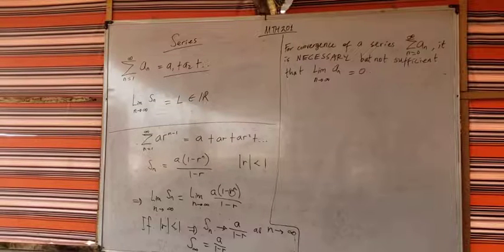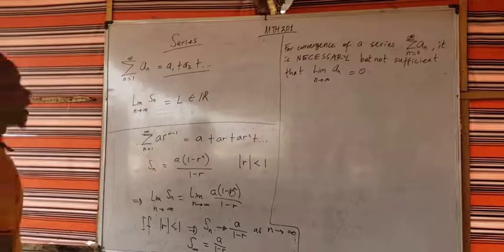But once you check the limit as n approaches infinity and it is not 0, there is no other thing to check. Just move on. It is not convergent. Is that clear? Is this clear? Alright.